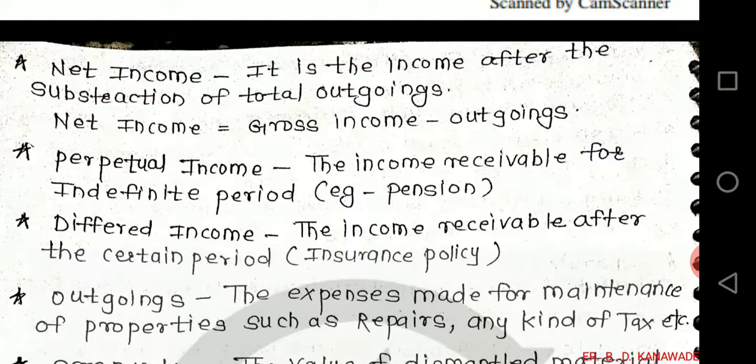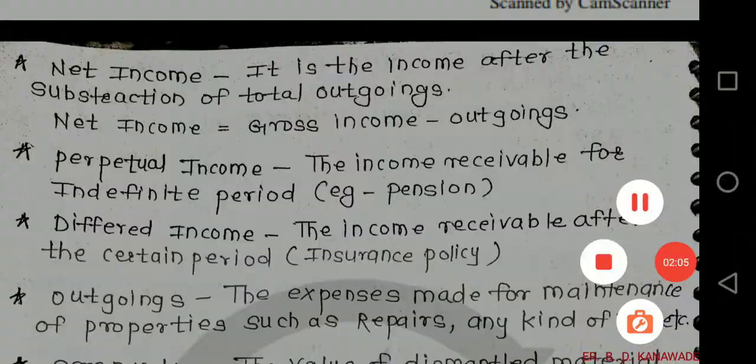Perpetual income: the income receivable for indefinite period is nothing but perpetual income, that is pension. Deferred income: the income receivable after a certain period is nothing but deferred income. For example, insurance policy. Outgoings: the expenses made for maintaining of properties such as repairs, any kind of tax, etc.